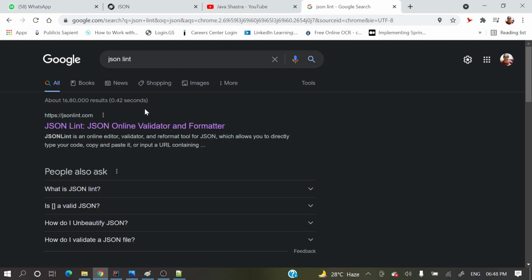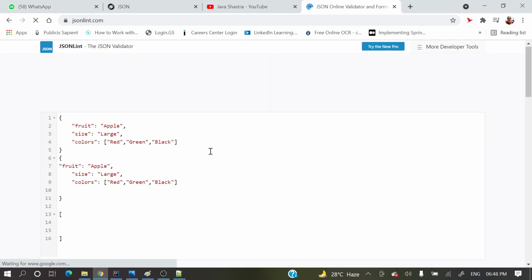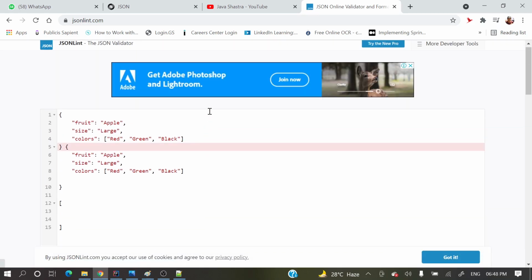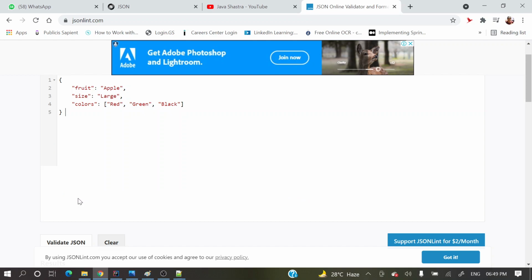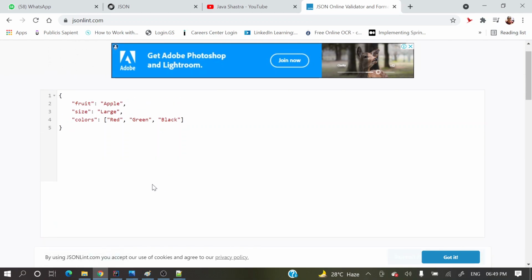Excuse me. So this is the validator, right? We can have this one and you can validate. It's saying it's not a valid JSON. So let me remove this entire thing and let's validate. So it's a valid JSON. Hope you got it, right?